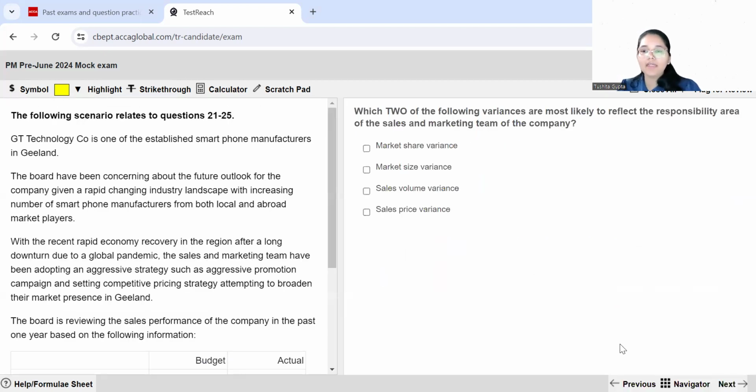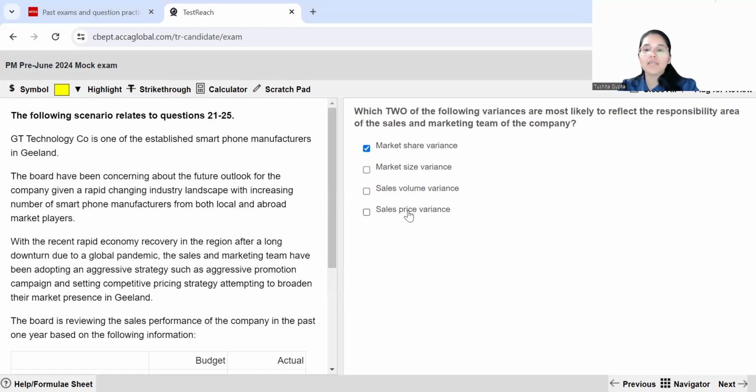Moving ahead to the very last question that we have for this specific case study. Which two of the following variances are most likely to reflect the responsibility area of the sales and marketing team of the company? Whenever you're talking about the sales and marketing team, they are basically on the operations, the execution side of things. So number one, they should be responsible for your market share variance, how much you're operationally able to achieve.